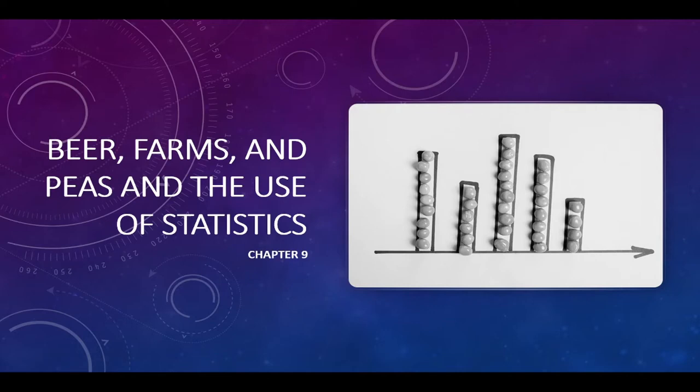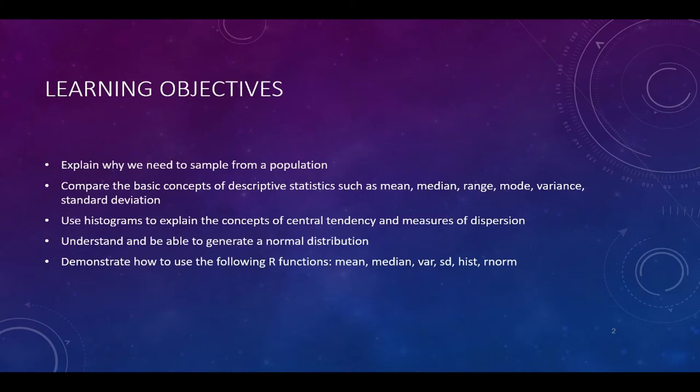Hey all, welcome back. We are now in chapter 9. Seems like we've gone really fast. So today's chapter is beer, farms, and peas and the use of statistics, and you're going to figure out why it has these three very strange words here in just a second. But let's look at what we're going to look at today.